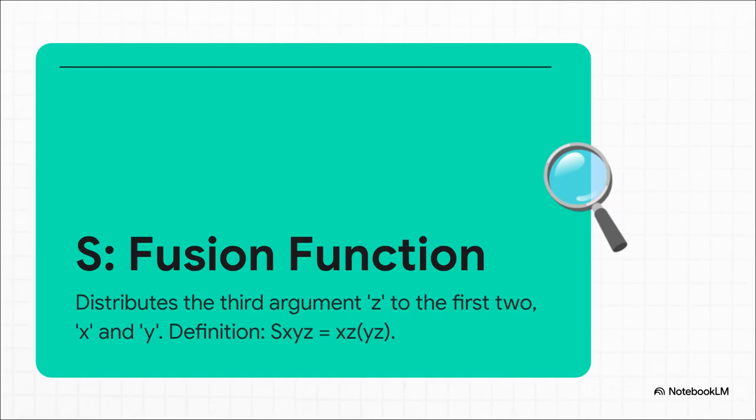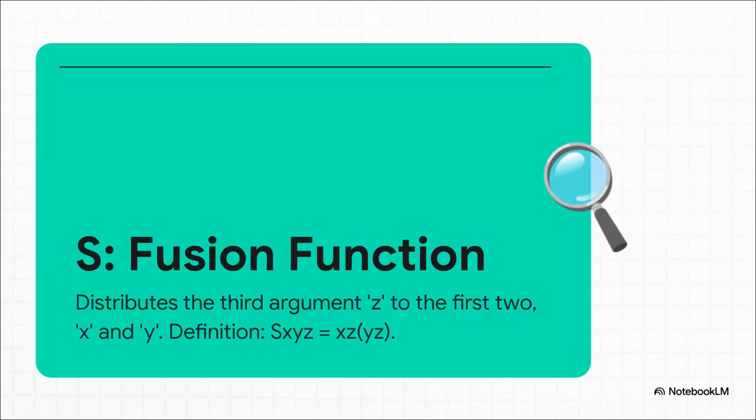This is the powerhouse of the entire system. It takes 3 arguments. We'll call them X, Y, and Z. And what it does is a little wild, so stick with me. First, it applies X to Z. Then it applies Y to Z. And finally, it takes the result of that first pair and applies it to the result of the second.